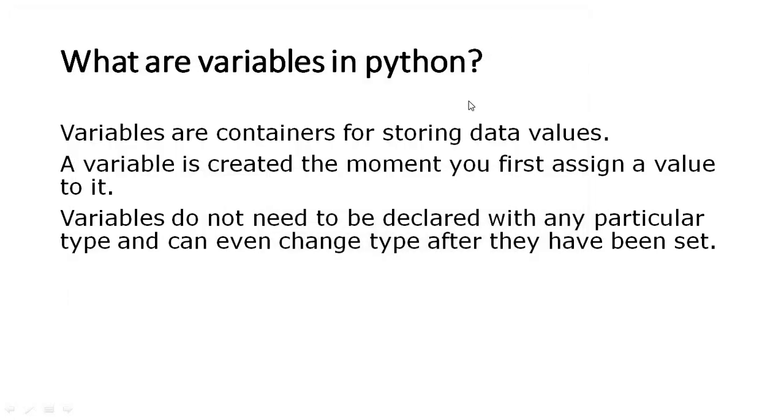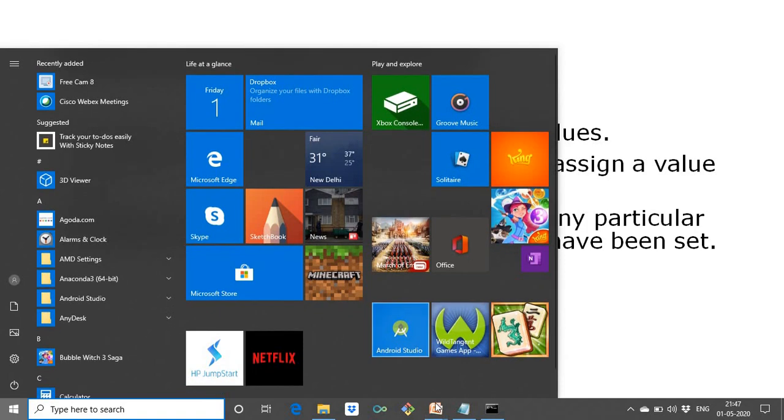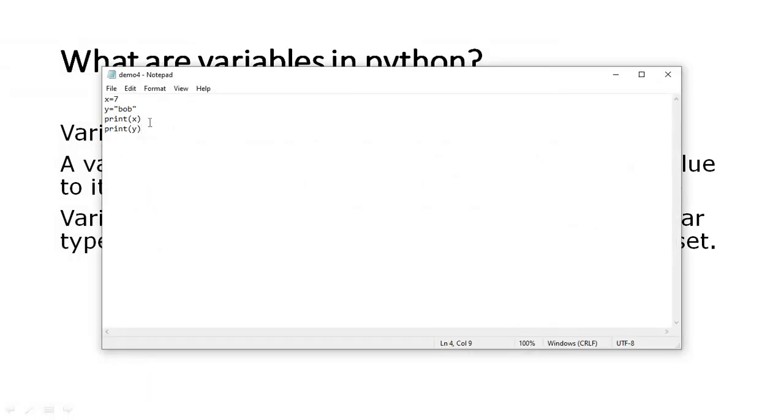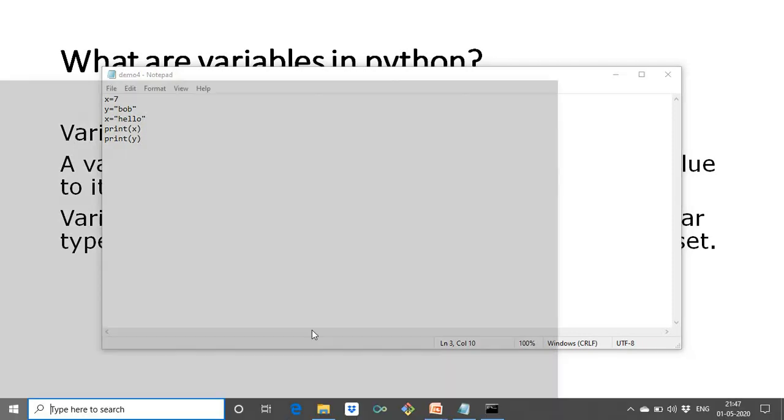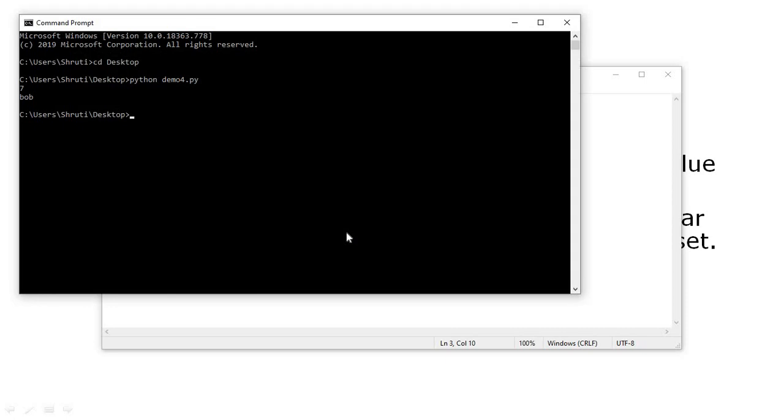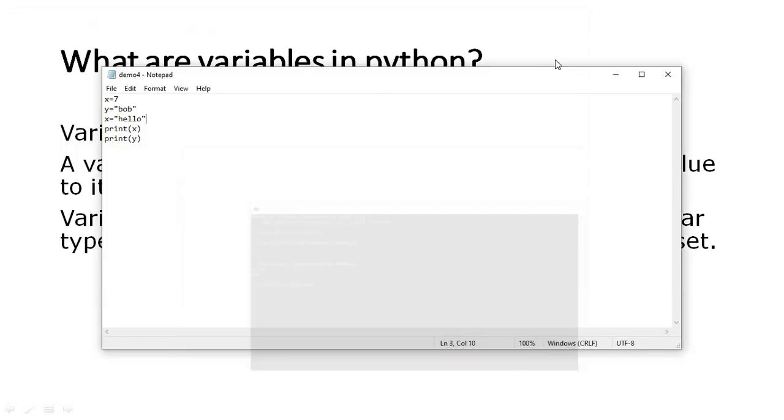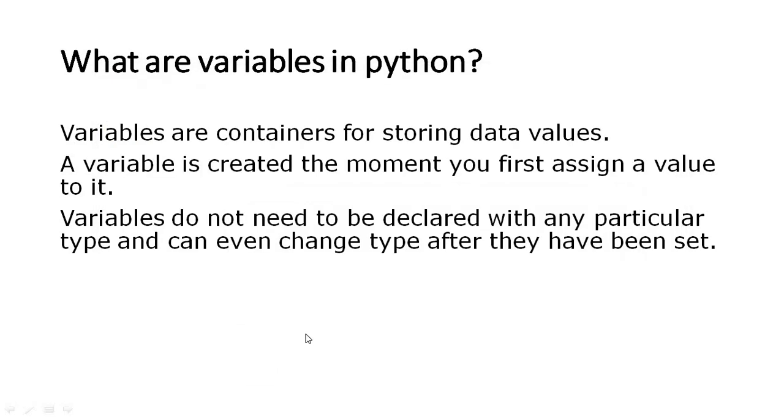Now I'll reassign the value of x. Say x equal to hello. Now I will execute this once again, and instead of 7, hello got printed as I reassigned the value of x from integer data type to string data type. So you can even change the type after they have been set.